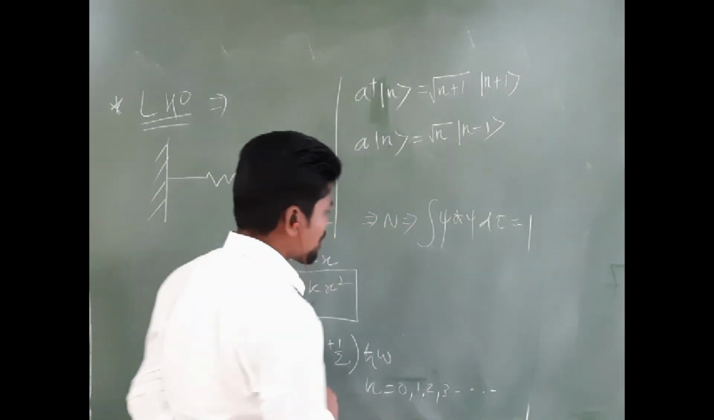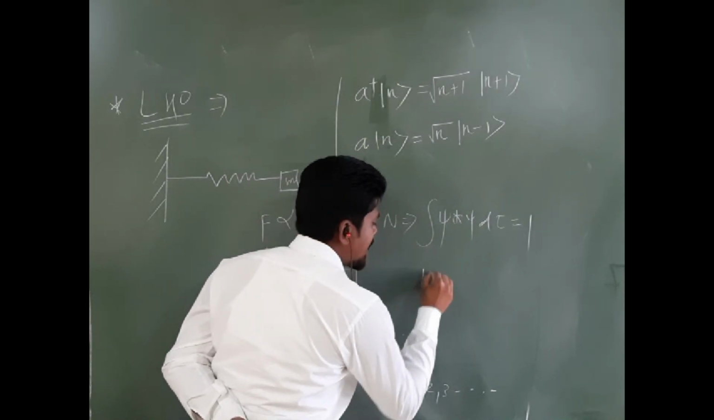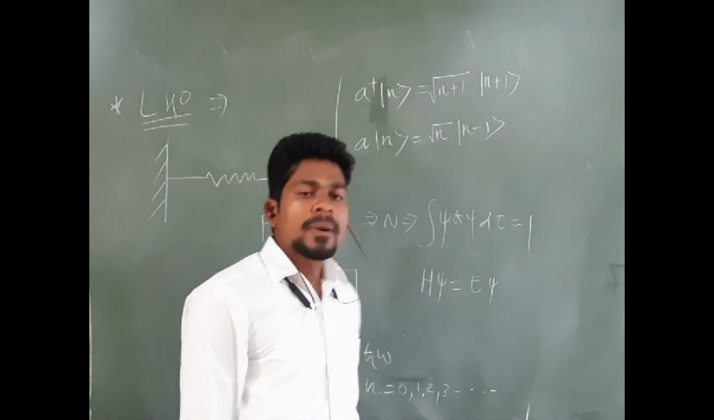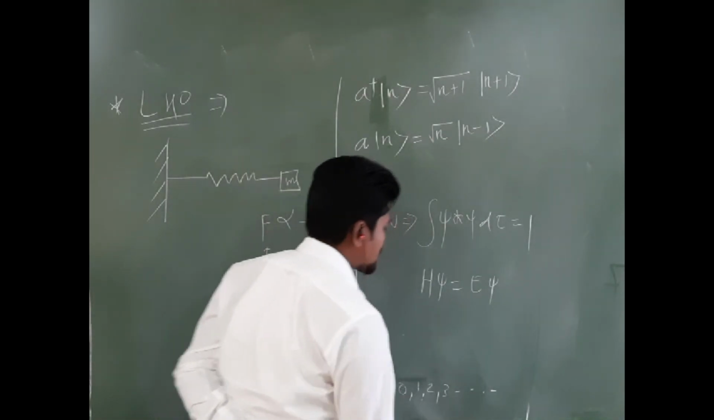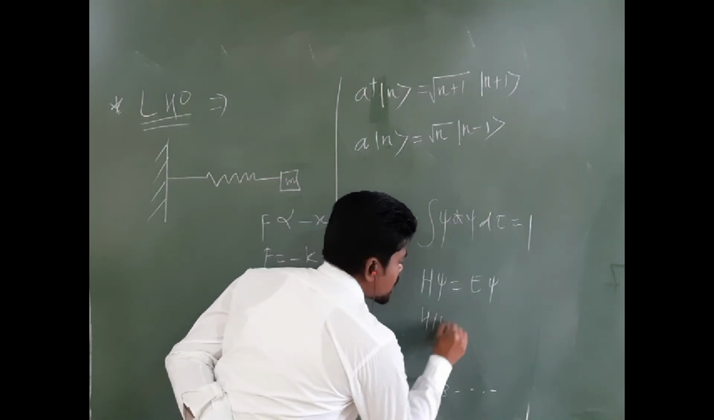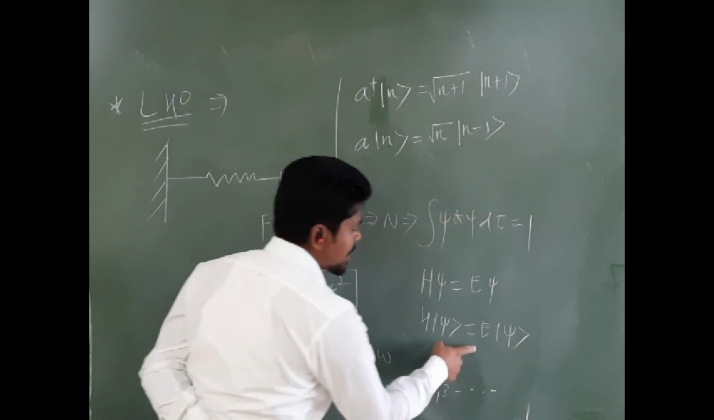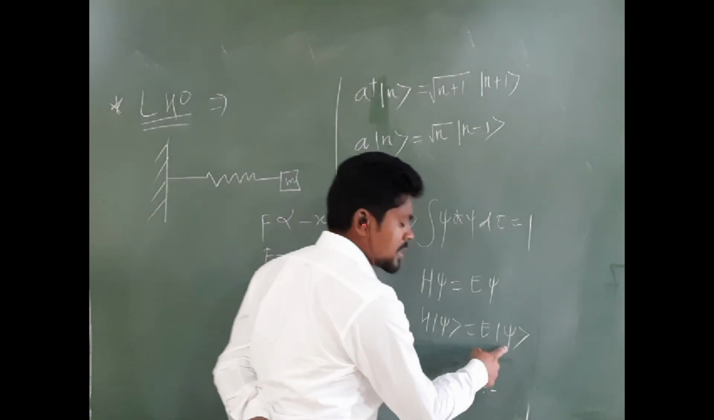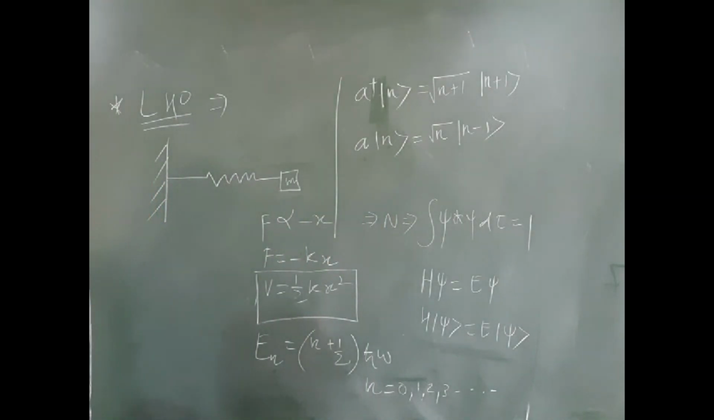In addition to that, just before, I told you the eigenvalue equation we can write as H psi equals E psi. But in Dirac bracket notation, we can write this eigenvalue equation as H ket psi equals E ket psi. This is the Dirac bracket notation. This is ket psi. Okay. So these are the Dirac bracket notations. Don't forget to remember.